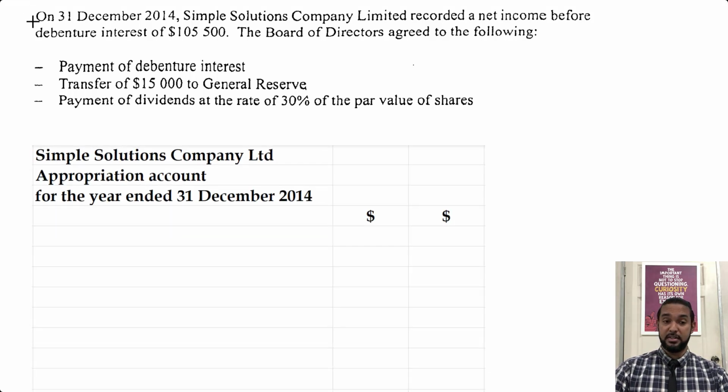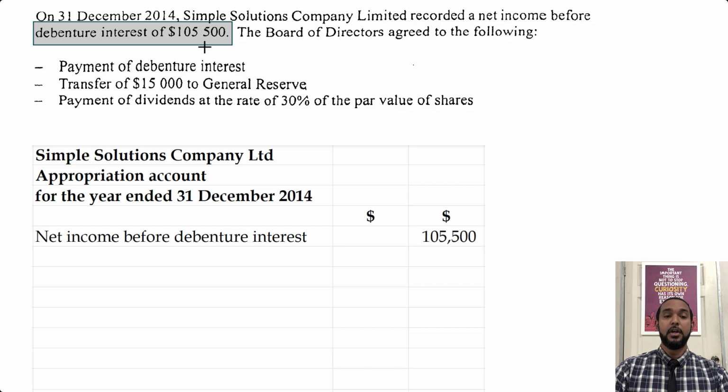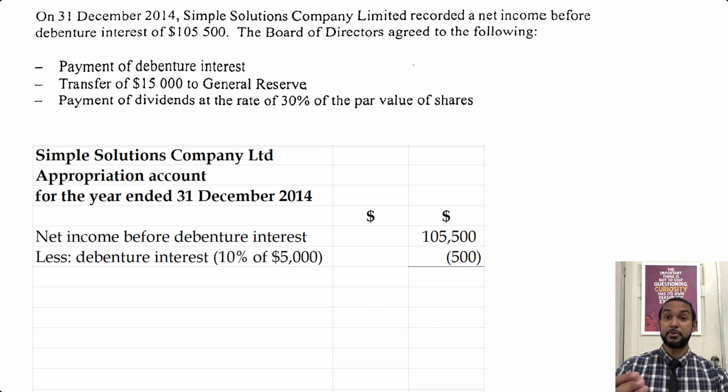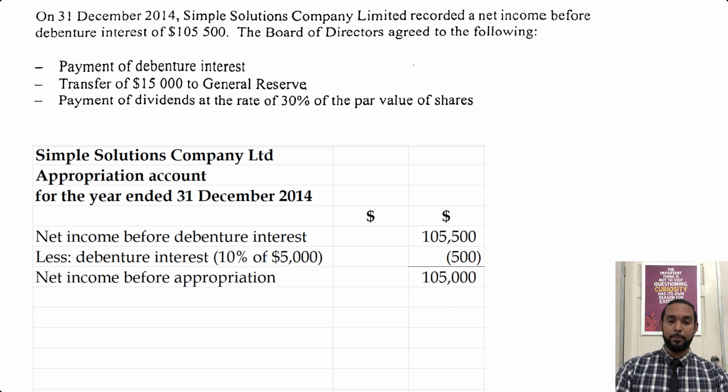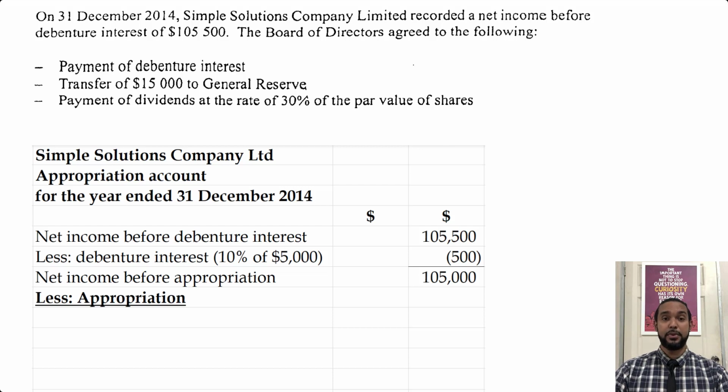All right, let's start at the top. So the first thing is the net income before debenture interest, $105,500. Now is when we subtract the debenture interest. So remember, it was $2,500, $2 debentures, which was $5,000 in total, at a 10% interest rate. 10% of $5,000 will give us $500. So we subtract the interest because it's an expense, and we're going to be left with a profit before appropriation of $105,000.